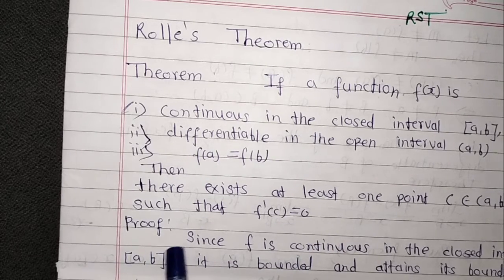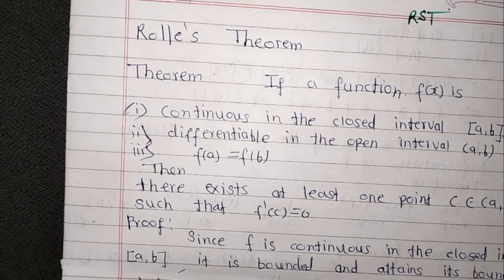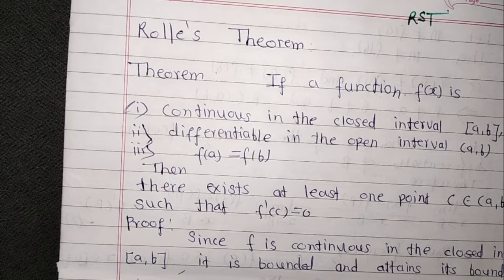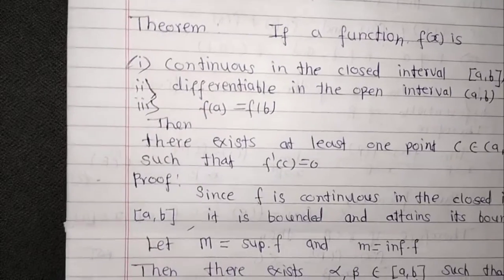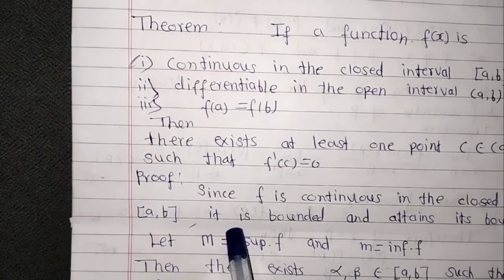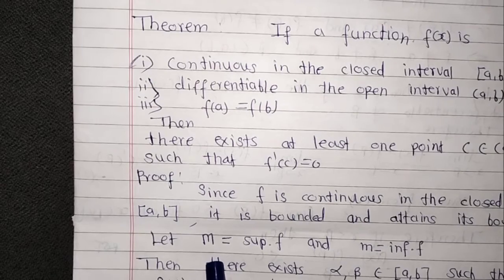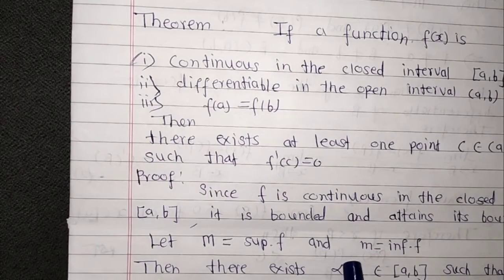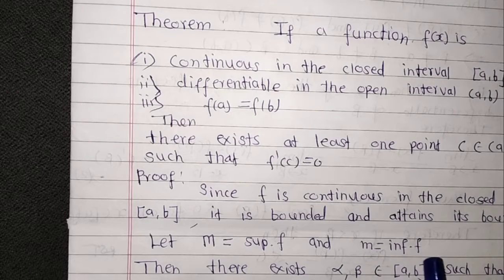Let us consider the proof of this theorem. Since function f is continuous in the closed interval [a, b], it is bounded and it attains its bounds in the closed interval [a, b]. Let capital M be the supremum of f and small m be the infimum of f.